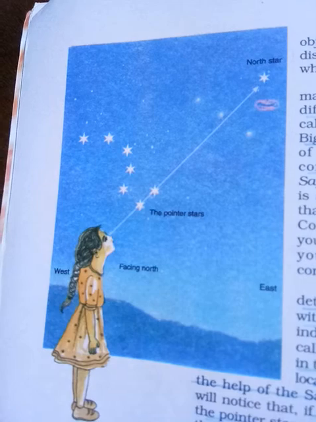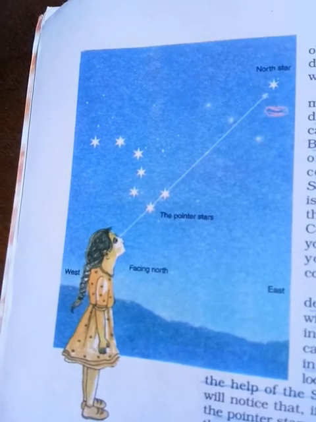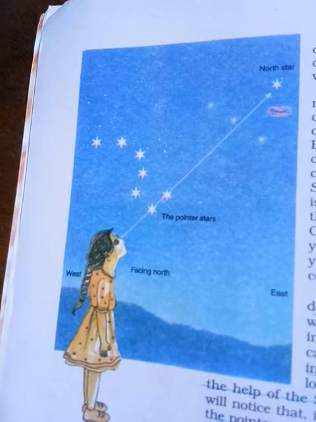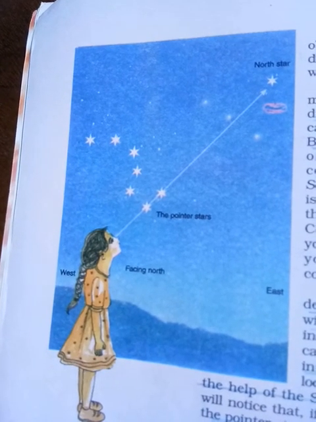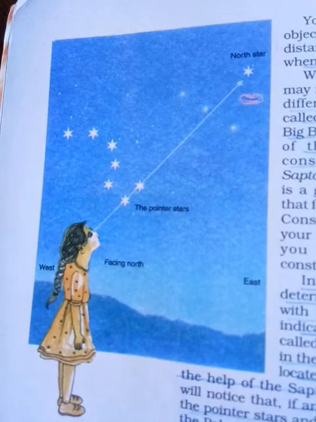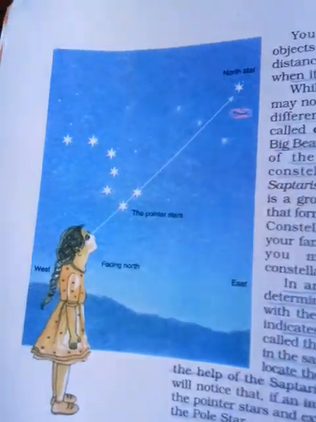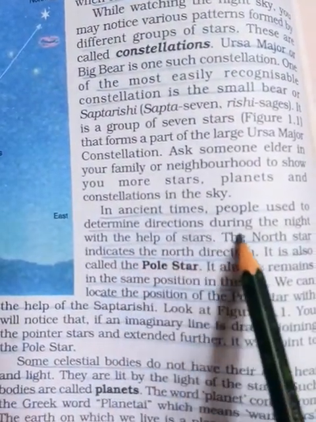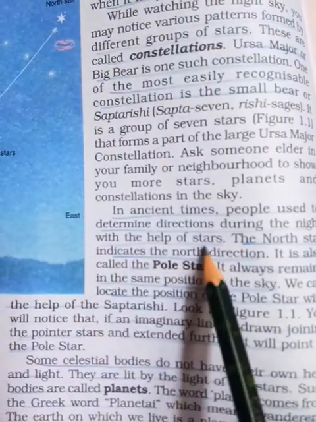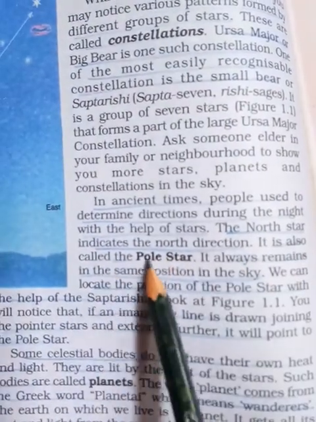During daytime they didn't have any problem. Why? The sun always rises in the east direction, so from that they could locate directions very easily. But at night time it is difficult to find directions, so they used the pole star. That means in ancient times people determined direction during the night with the help of stars. The north star indicates the north direction.